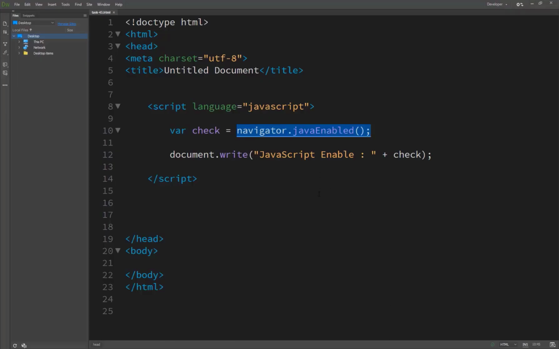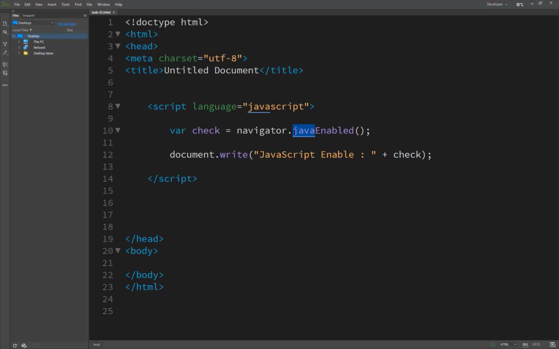So our task number 43 is to check if Java is enabled, using the javaEnabled function. Why might you want to test if Java is enabled in the browser? One reason would be if you plan to output HTML code to embed a Java applet in the browser.